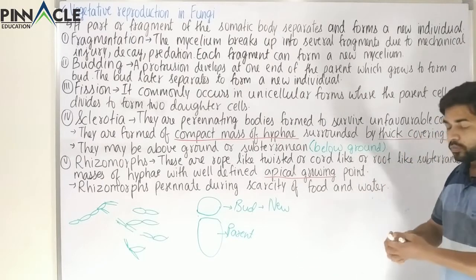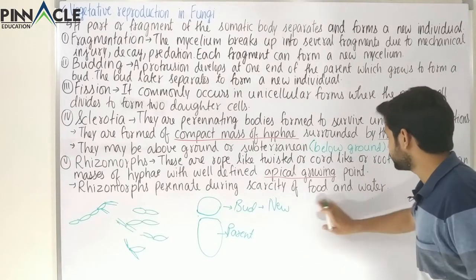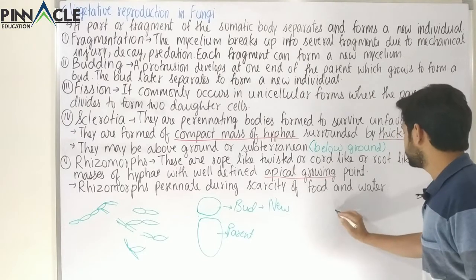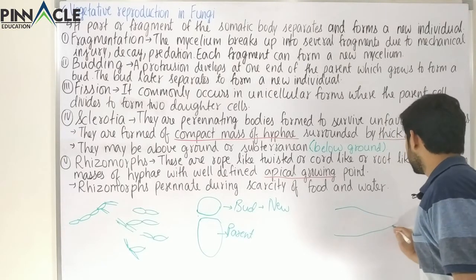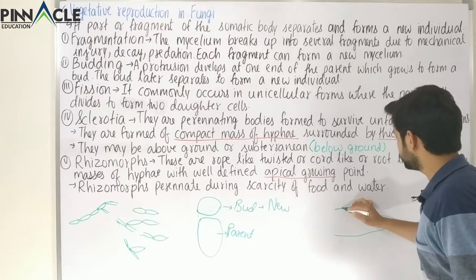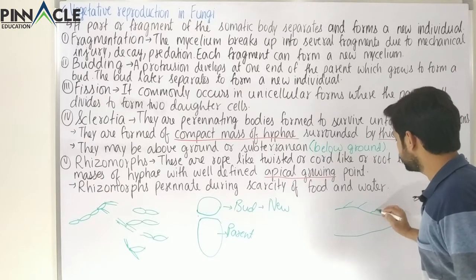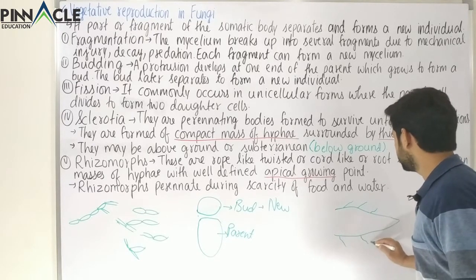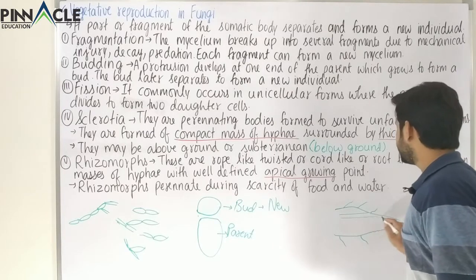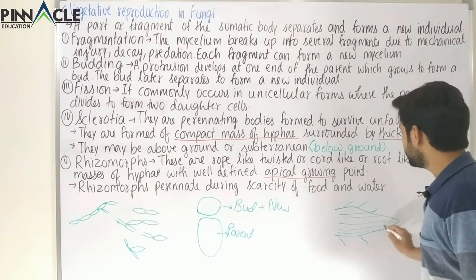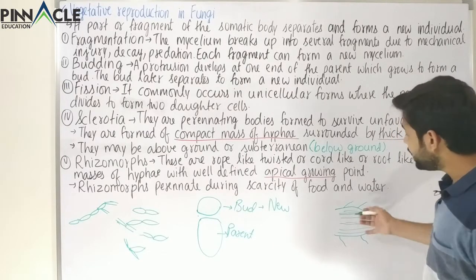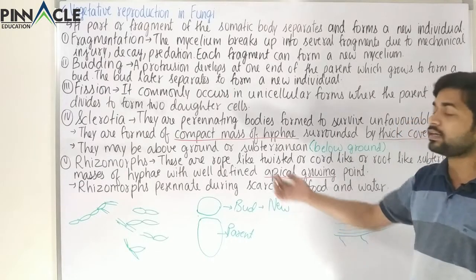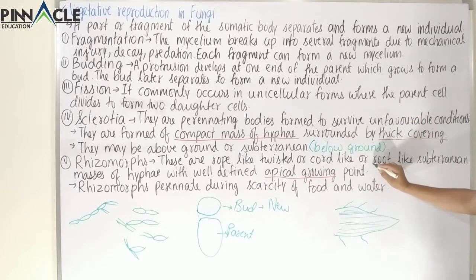So these rhizomorphs are something like this, and inside it are the hyphal cells. It looks like a root, which is why we see here root-like subterranean masses.